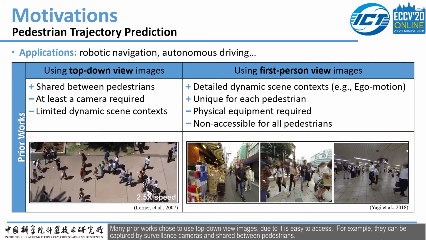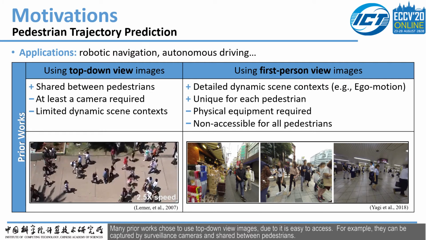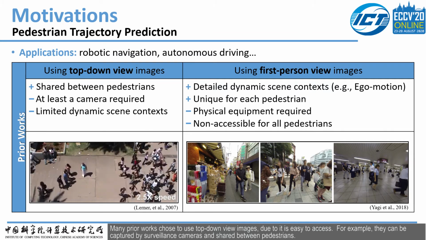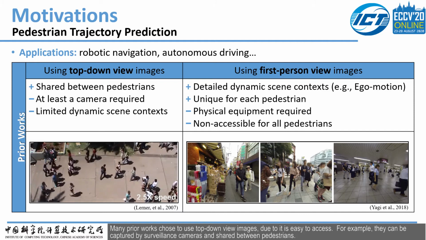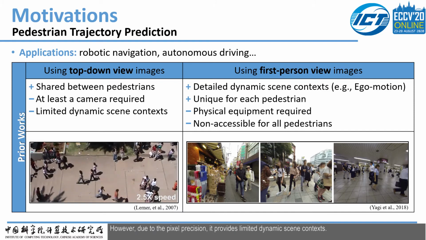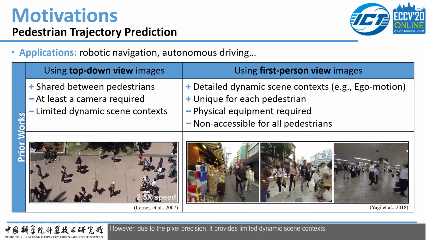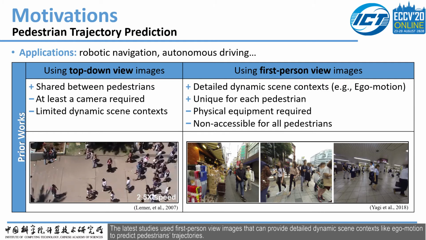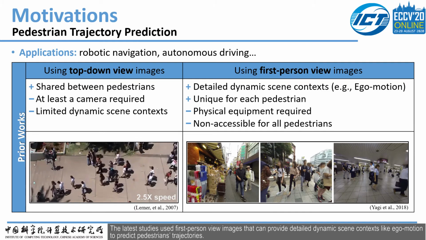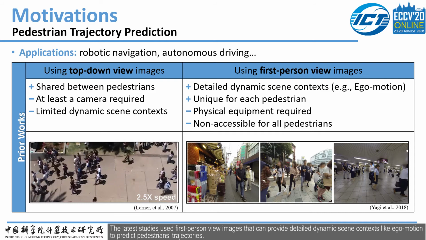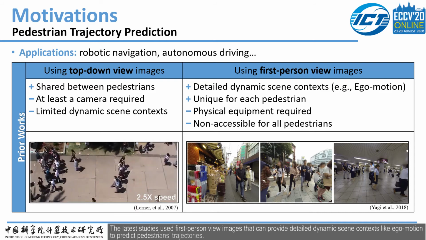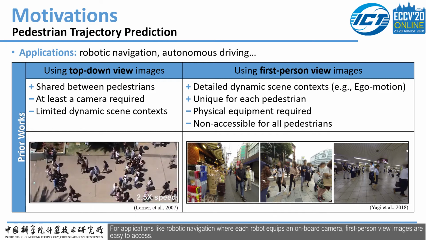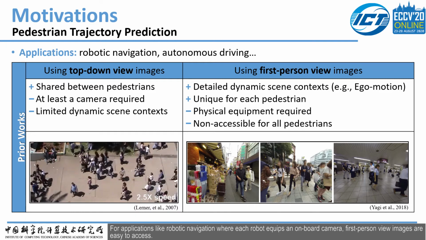Many prior works chose to use top-down view images because they are easy to access. For example, they can be captured by surveillance cameras and shared between pedestrians. However, due to pixel precision, they provide limited dynamic scene context. The latest studies use first-person view images that can provide detailed dynamic scene context, like ego motion, to predict pedestrian trajectories.